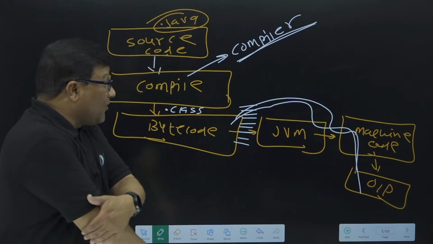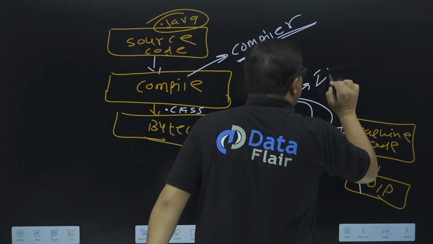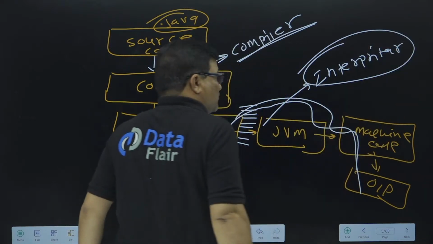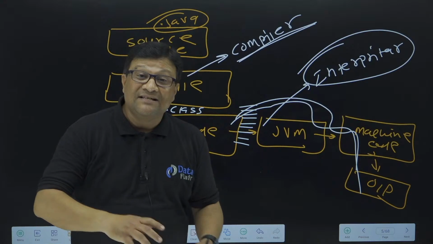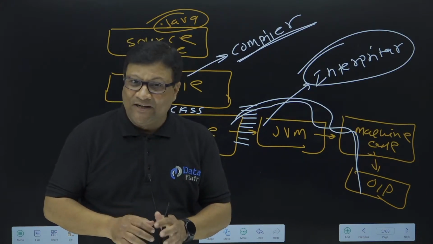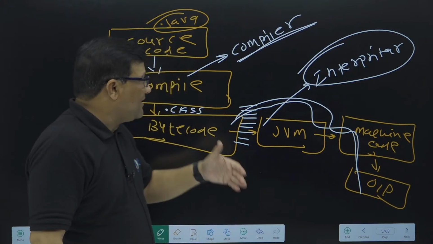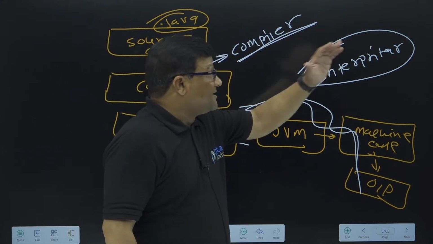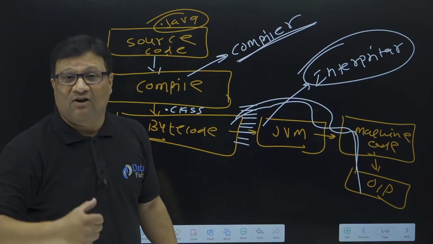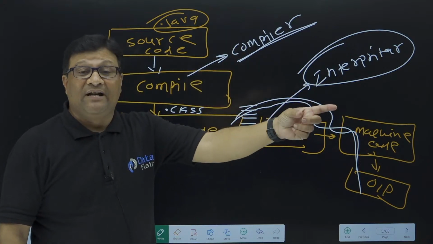So the JVM follows the characteristics of an interpreter. That's the reason we say that the JVM is an interpreter of Java. This is again an important interview question: which is an interpreter of Java? The JVM is an interpreter of Java. Got my point? So Java uses both compiler as well as interpreter. In the first step Java uses a compiler, and in the second step Java uses an interpreter. So again, this is the most important interview question. Which is an interpreter of Java? The JVM is an interpreter of Java, because the JVM follows the characteristics of an interpreter.